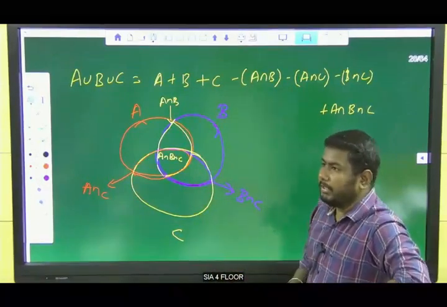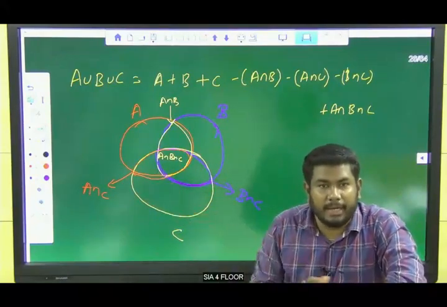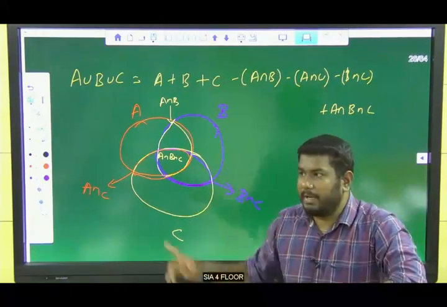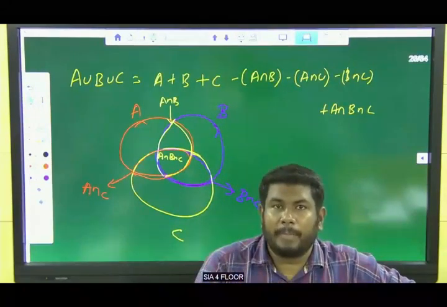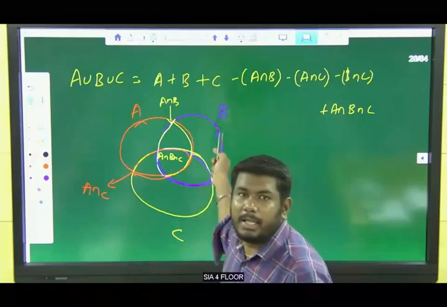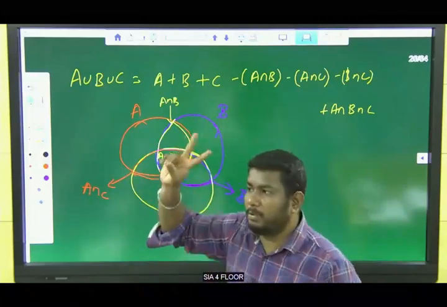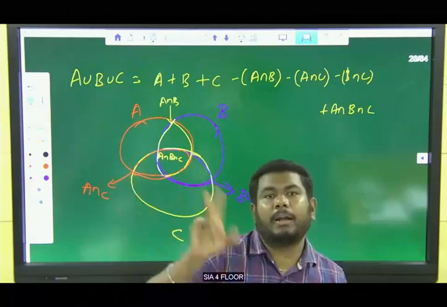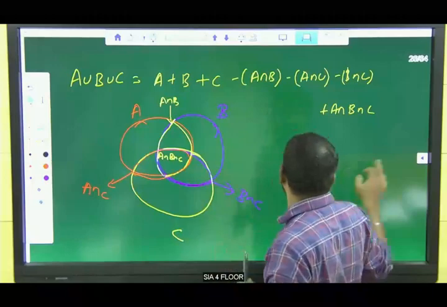Okay, so listen guys, we are going to solve set theory questions based on the Venn diagram method only, right? We will use the Venn diagram in two topics in reasoning. One is set theory and another one is syllogism, right? So we will use this Venn diagram for two topics. Okay, so I think this information is enough.